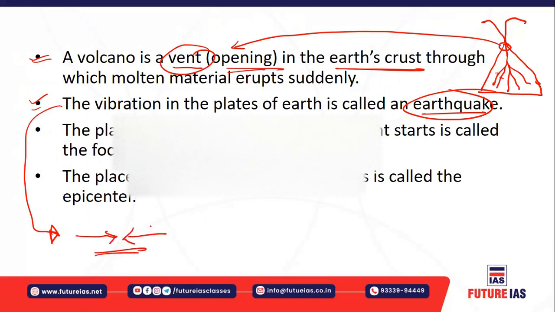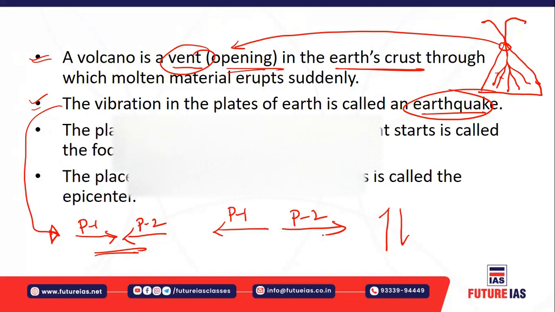So here you will have the convergent plate boundary, so one plate and a second plate basically moving towards each other. There may be a divergent plate boundary, so these two plates are basically moving away from each other. So there is a divergence. They are just moving away from each other, right? So there is no such convergence in the divergence. So such a boundary can also be formed.